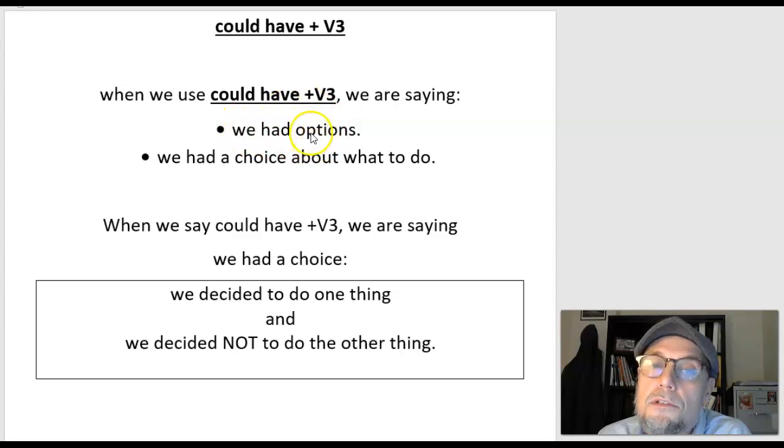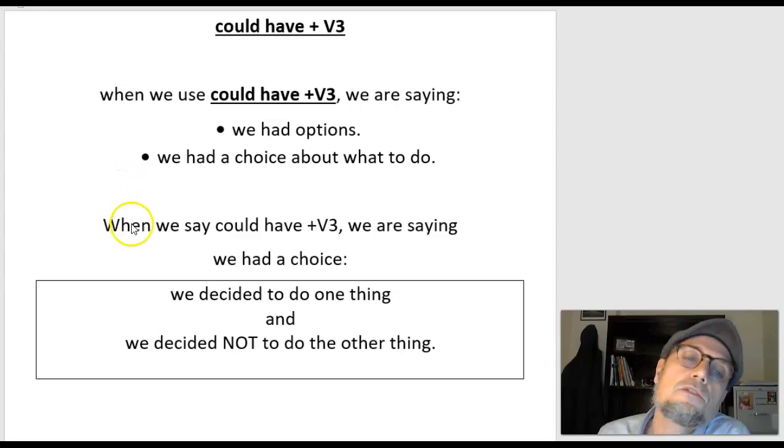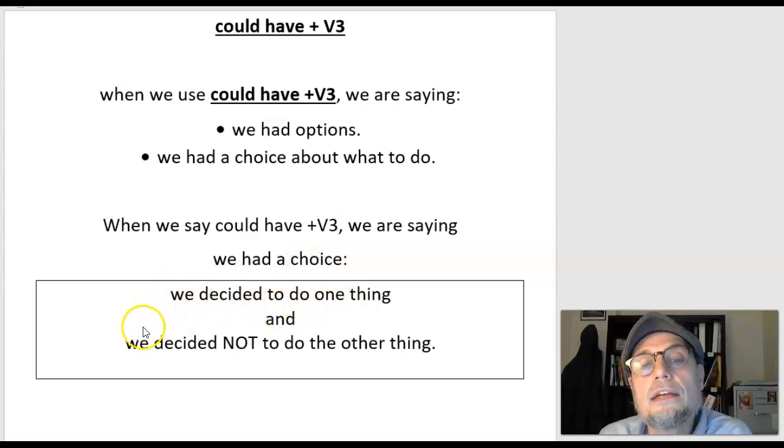We had options, we had a choice about what to do, but we chose one thing and not the other thing. So when we do this, we are saying we had a choice. We decided to do one thing and not to do the other thing.